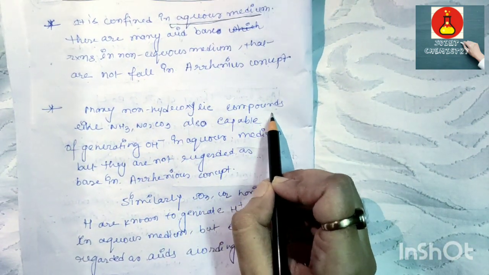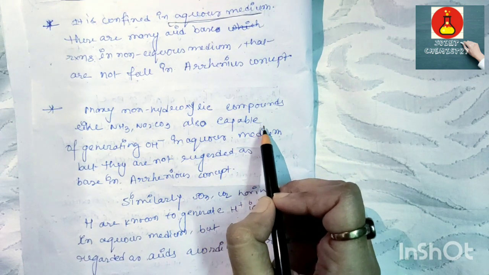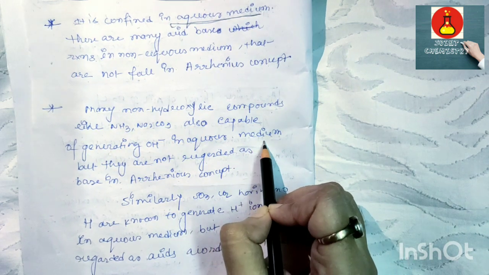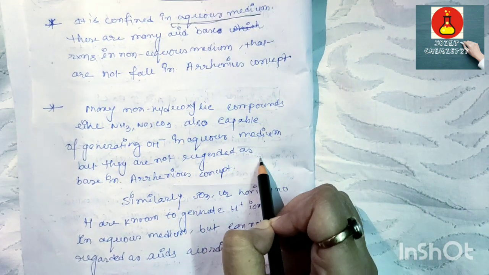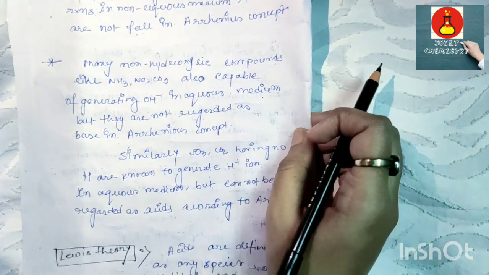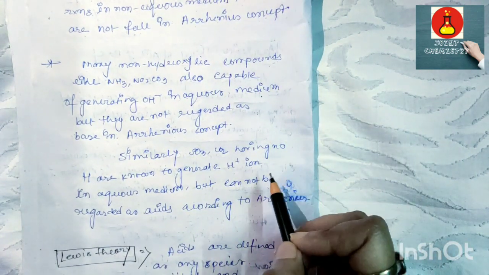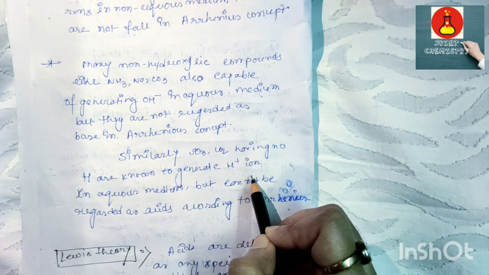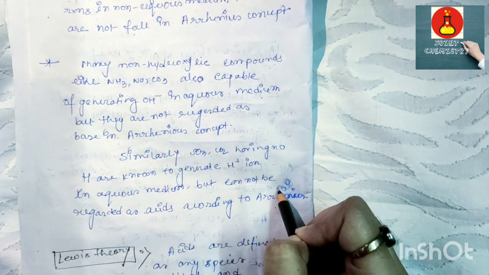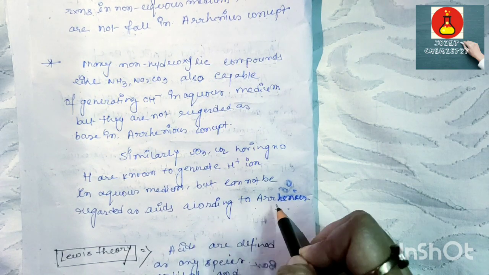non-hydroxylic compounds like NH3 and Na2CO3 are also capable of generating OH minus in aqueous medium, but they are not regarded as bases in the Arrhenius concept. Similarly, SO3 and CO2, having no hydrogen, are known to generate H plus ion in aqueous medium but cannot be regarded as acids according to Arrhenius.